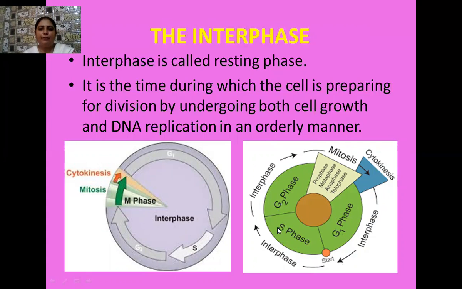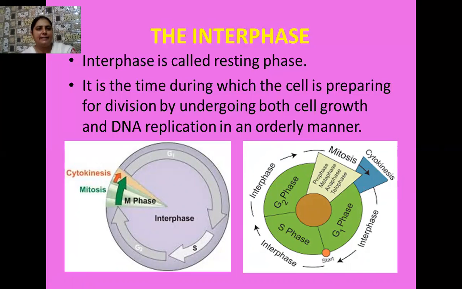All right, students. Here it is elaborated in a very nice manner. These are the different phases of the cell cycle which come under interphase: G1 phase, S phase, and G2 phase. And in mitosis, we have prophase, metaphase, anaphase, then telophase. And last, we have cytokinesis, that is the division of the cytoplasm. After the division of the cytoplasm, the daughter cells get separated from the parent cell. In this way, from a single parental cell, two daughter cells come into existence.